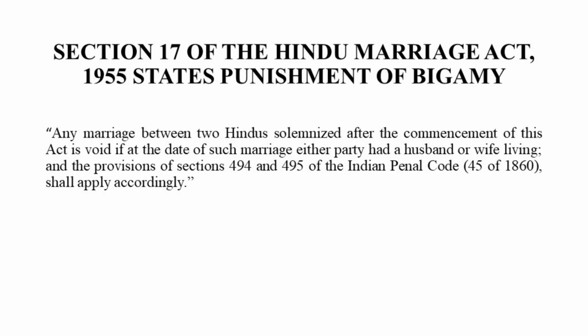Then section 17 talks about the punishment. Already told that monogamy is the rule. If you go for another woman during the subsistence of your valid marriage, while your wife is alive, then you could be held liable for bigamy. If she has died, then you can go for another marriage. That's not an issue. Or if divorce has taken place, then also you can go for another marriage. But if nothing of this is there, for example, your wife is there, it's a subsisting valid marriage, and you go for another marriage, performing the ceremonies and all that, then you could be held liable for bigamy and prosecuted under section 494 of the Indian Penal Code.